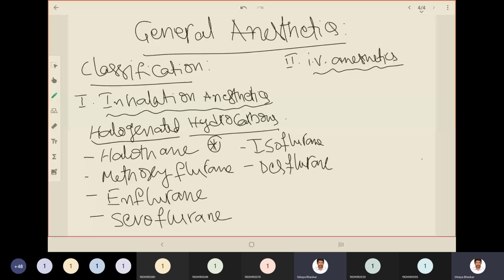If you see IV, intravenous anesthetics, they are further classified as ultra short acting barbiturates. Barbiturates become part of each and every disease condition. We have discussed barbiturates in connection with sedatives and hypnotics, and also as part of antipsychotics and anticonvulsants. Now we are discussing barbiturates with respect to their anesthetic properties. So how are they classified?